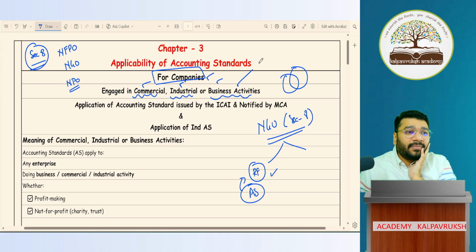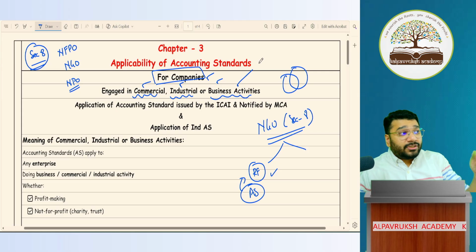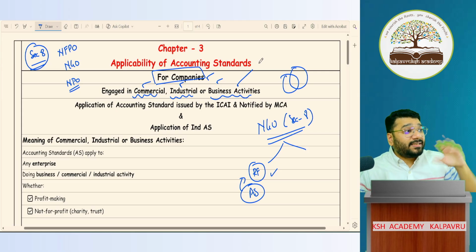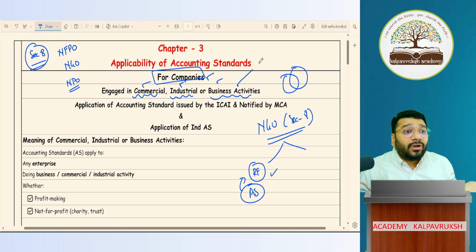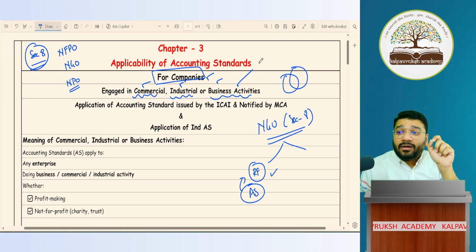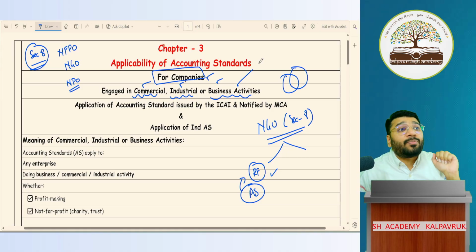Got it? Not got it? Now, is that a commercial activity or not? Is that a business activity or not? Yes. Profit is not reaped by that entire firm for their owners or trustees. It's not for them, but they're using it for the purpose of the NGO. Still the motive is what? Commercial motive is there, no? There we call it not profit, we call it surplus. In NGO or NPO, the surplus money that we make, we don't call that profit. If income is more than expenditure, what do we call that?